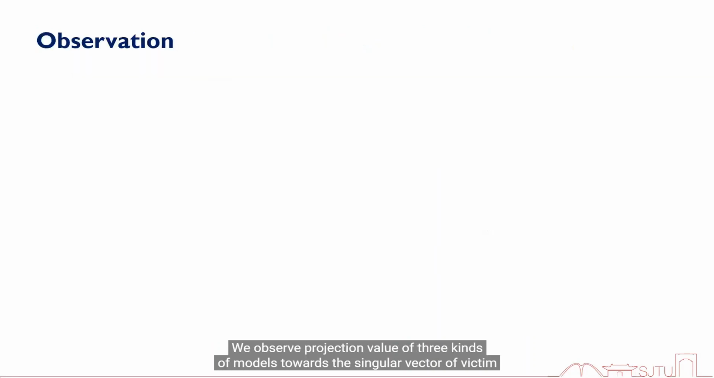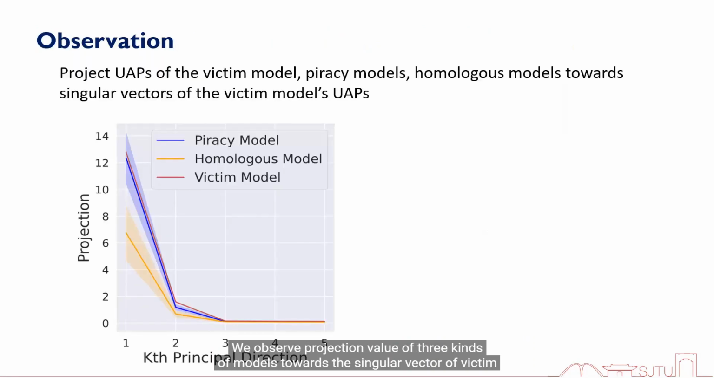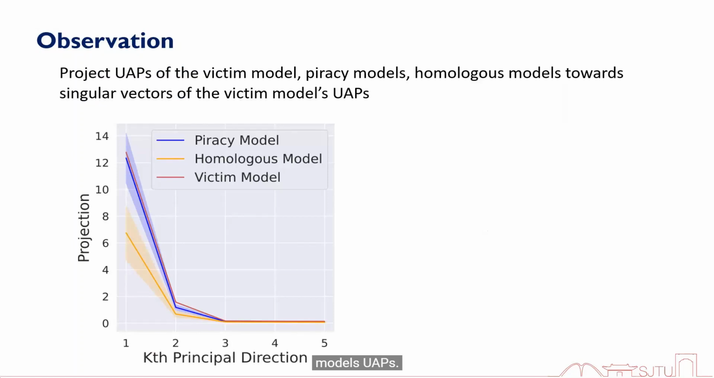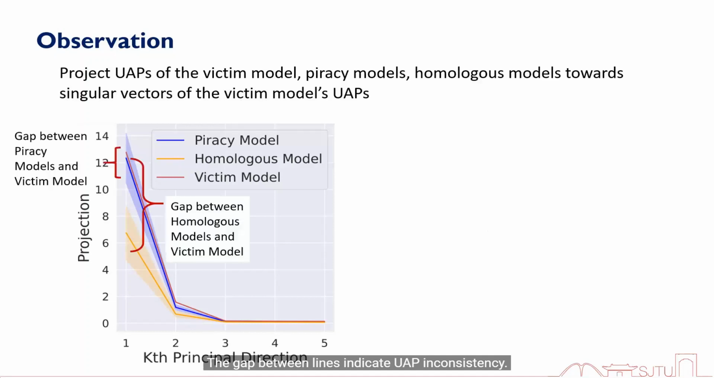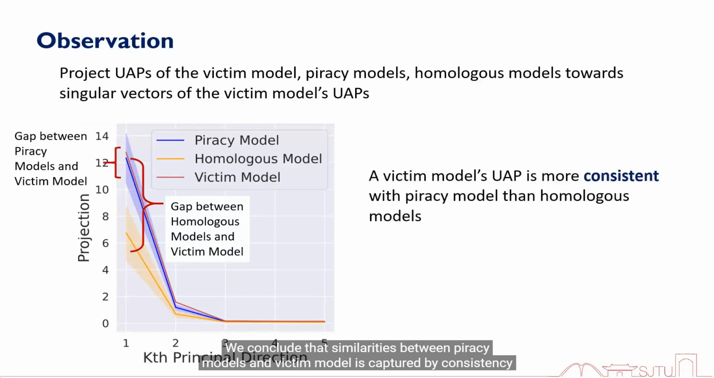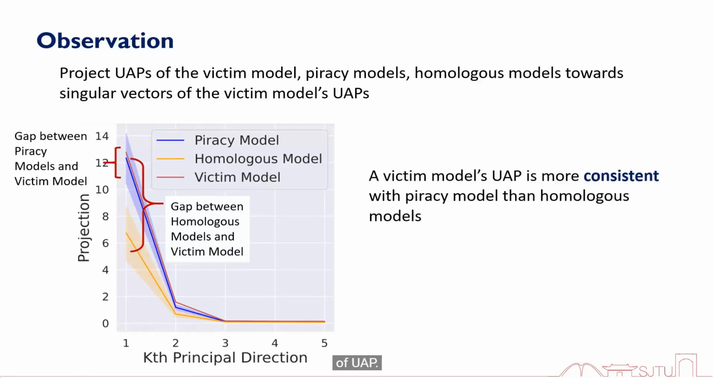We observe the projection value of three kinds of models towards the singular vector of the victim model's UAPs. The gap between lines indicates UAP inconsistency. We conclude that the similarity between piracy models and the victim model is captured by the consistency of UAP.